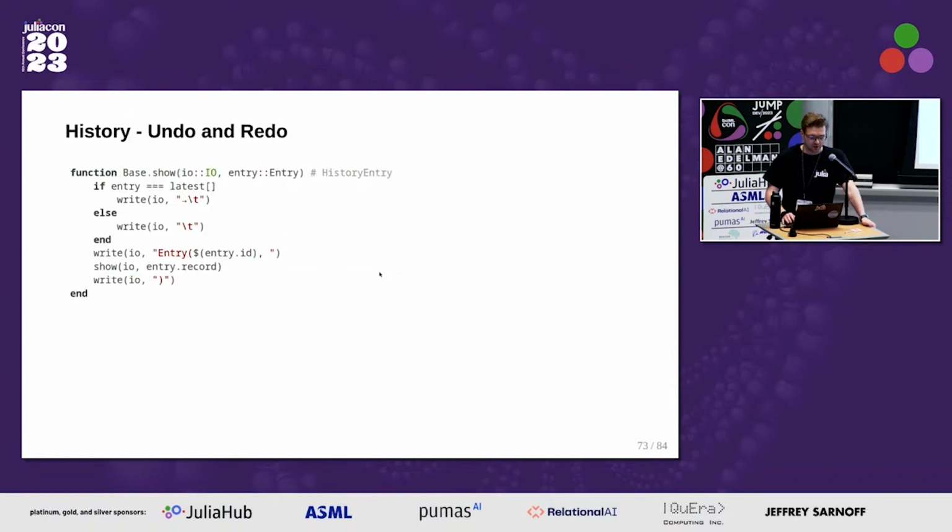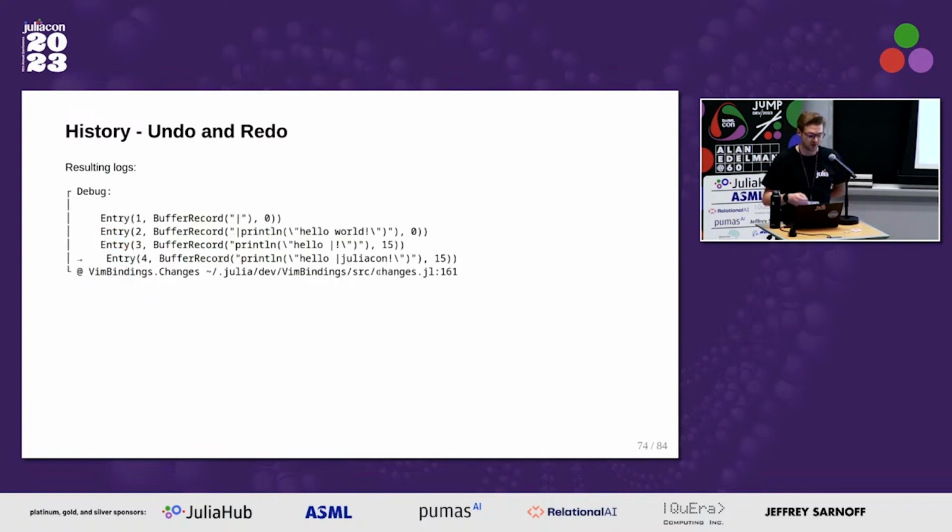So another tool that was very helpful during implementing the undo and redo feature was implementing a show method for it, which showed me which entry was the active entry, right? So you have a big long list and you want to go back and forth, and understanding where you are in that, especially in development, is important. So the resulting logs of that look like this, where the most recent history entry is the one with the arrow, and if you press U to undo it, it would go to the one before, and if you press Control R, it would go back forward again.